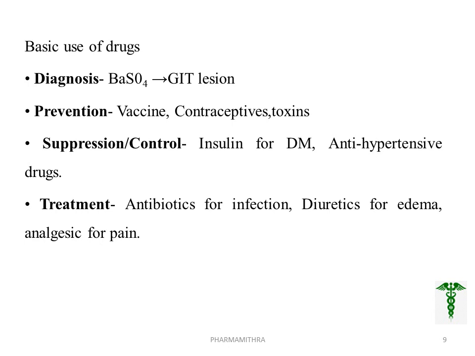Third term, suppression or control, that is to control a condition like diabetes. We are using insulin for diabetes mellitus. For controlling the blood pressure, we are using antihypertensive drugs. Fourth concept, drugs are used for treatment, that is to treat a condition of the body. For infection we are using antibiotics. For treating the edematous condition, we are using diuretics. For pain condition, we are using analgesics. That is, in short, the basic use of drugs.